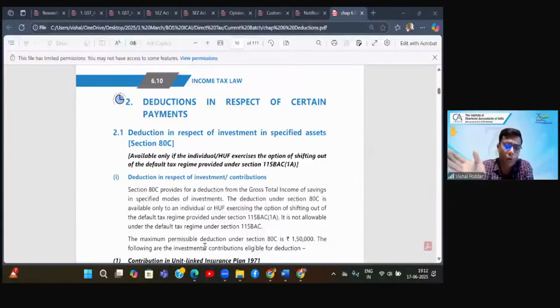But for all deductions, the condition is that you should show, you should claim the deduction in the return. So if you have not shown the deduction in your computation, the deduction is gone. One, it is applicable to all deductions. And if you have shown it in your returns, you have claimed it in your returns, and the return is filed late, you will get other deductions, but you will not get heading C deduction. So Asta, you're right. I've just corrected your sentence. Fine. So this is the entire backdrop of the deduction.